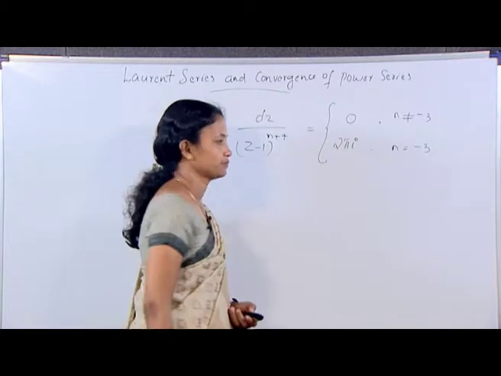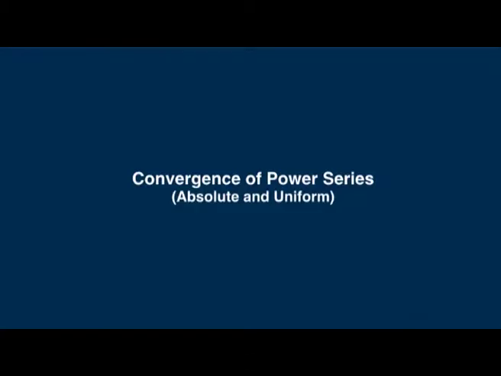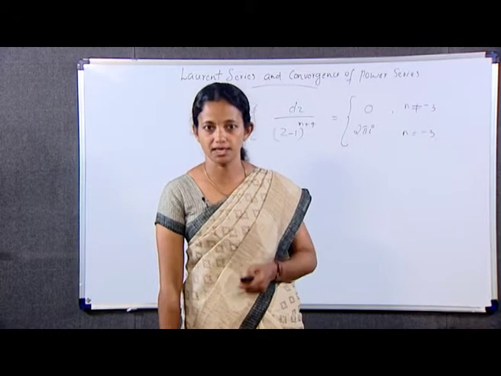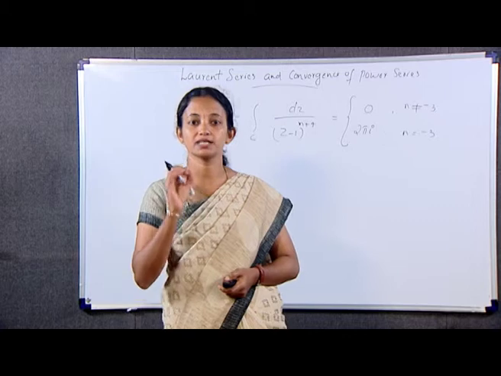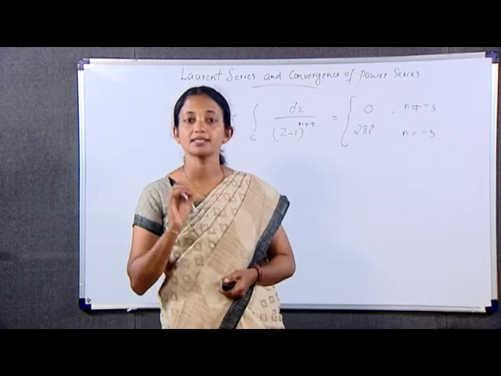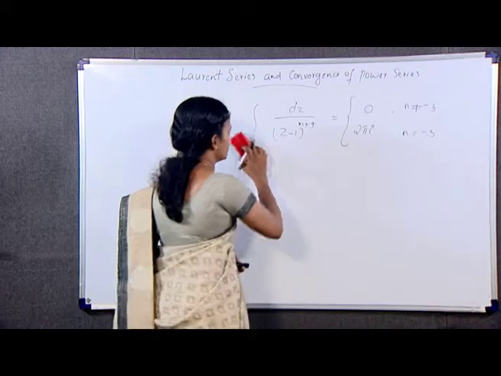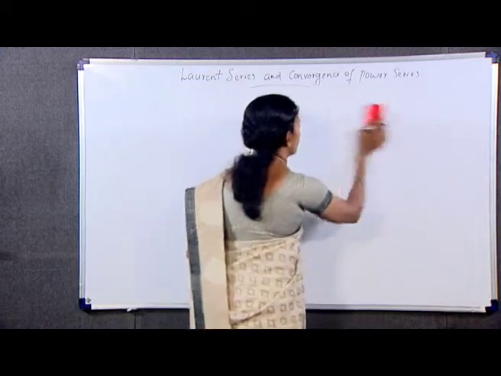Now let us discuss convergence of power series, that is absolute and uniform convergence. First we have the theorem. If a power series, that is sigma n varies from 0 to infinity a n (z minus z naught) whole raised to n, that is we can write as, by putting n is equal to 0, 1, 2, 3 etc.,